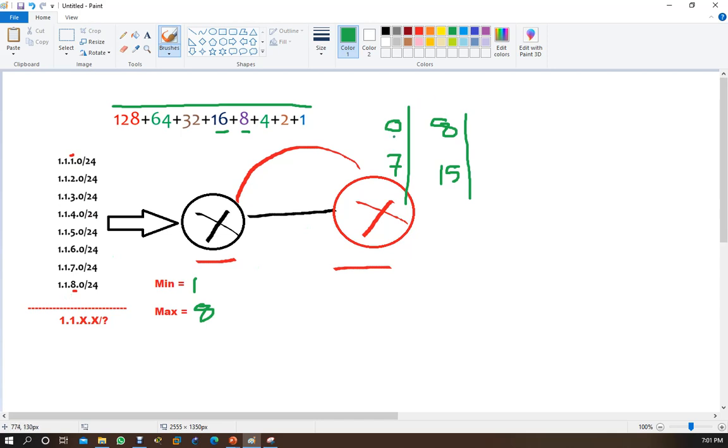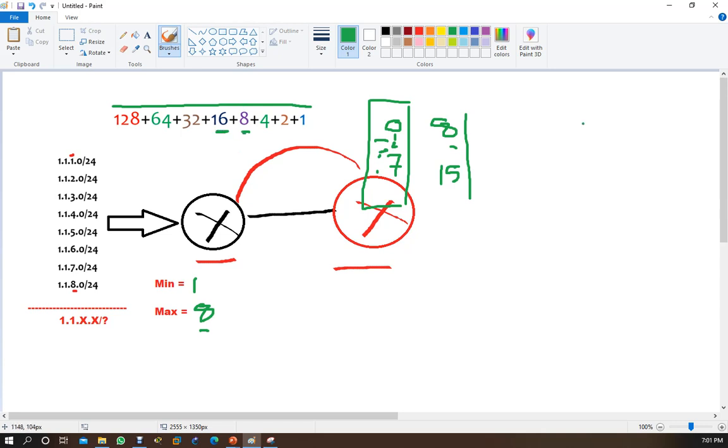Your minimum, when the IP starts from, you can say okay, 1 2 3 4 5 6 7. So your minimum is coming in this block, and the maximum number is coming in the second block. But the criteria of summarization is that your minimum and maximum must be in a single block, not in multiple blocks. So the required number, minimum 1 and maximum 8, is not matching in this area.